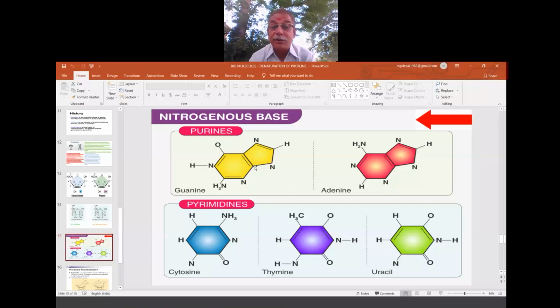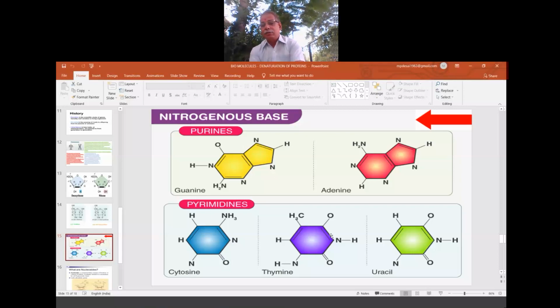See the structure. Both are the same: a hexagon clubbed with a pentagon in the purine, and only a hexagon in the pyrimidine. So those structures are called by the family name, pyrimidine family or purine family, or the pyridine family I mentioned just now. Those names are given keeping the structure in mind. So totally we have 5 nitrogenous bases present in the nucleic acid. But where they are, we will study later. Now, one by one.